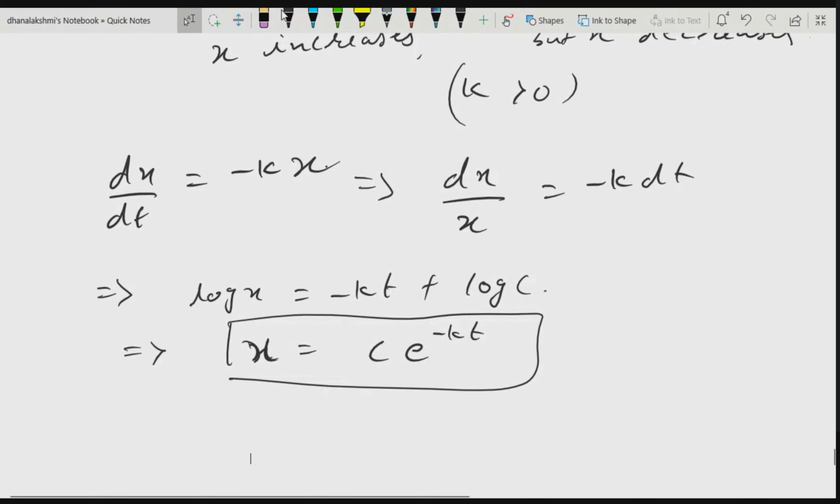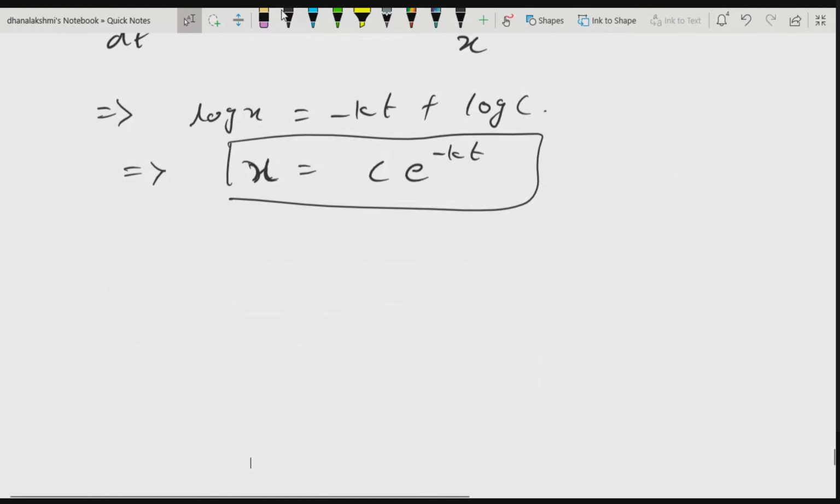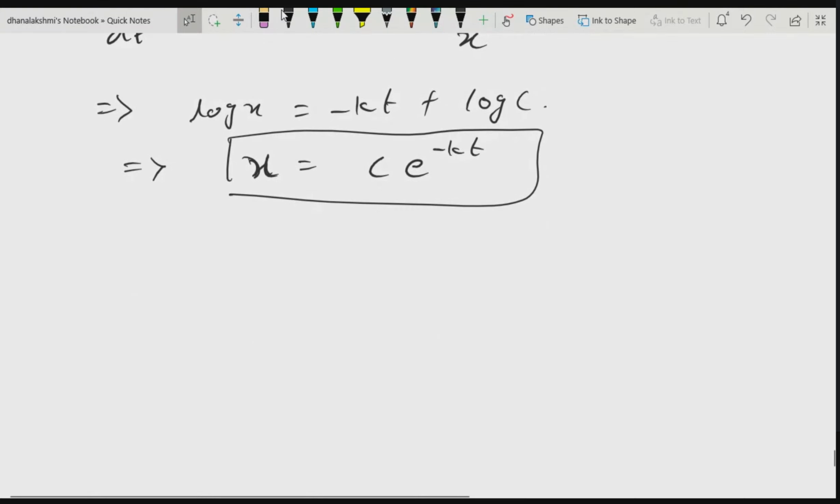So let us solve one particular problem here. Here is the question.